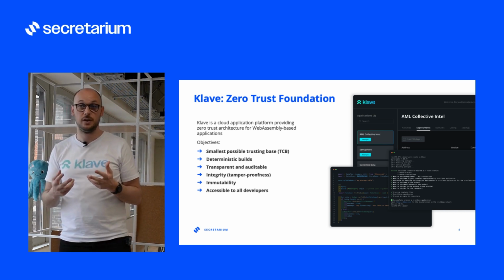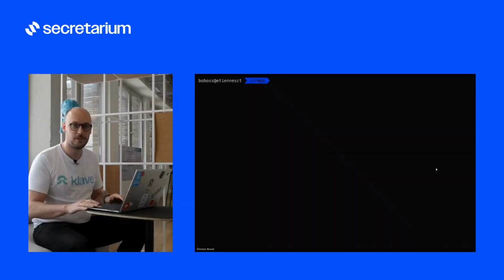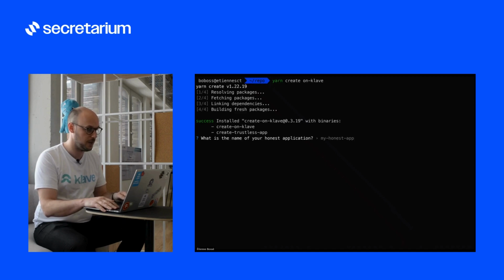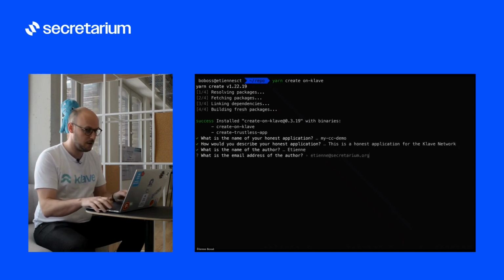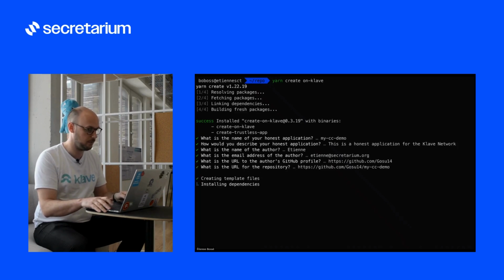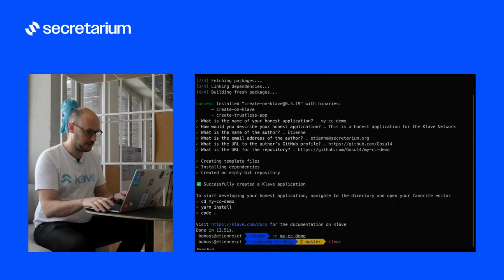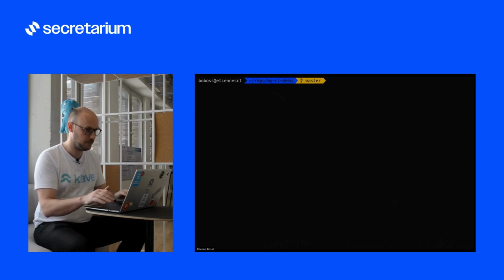But that's not it. We have to make that available to all developers. But let's deep dive in a quick demo. Let's get into it. So first, I'm going to scaffold the WASM application that we're going to deploy in a trusted execution environment. For that, I'm using the Clave tooling. So yarn create enclave. I'm going to call the application mycc demo. I'm just replying to all of these questions quickly. It's picking up my configuration on my laptop automatically. And then I'm going to go into the folder that has been created. It's called mycc demo. I'm going to clear that so you can see.